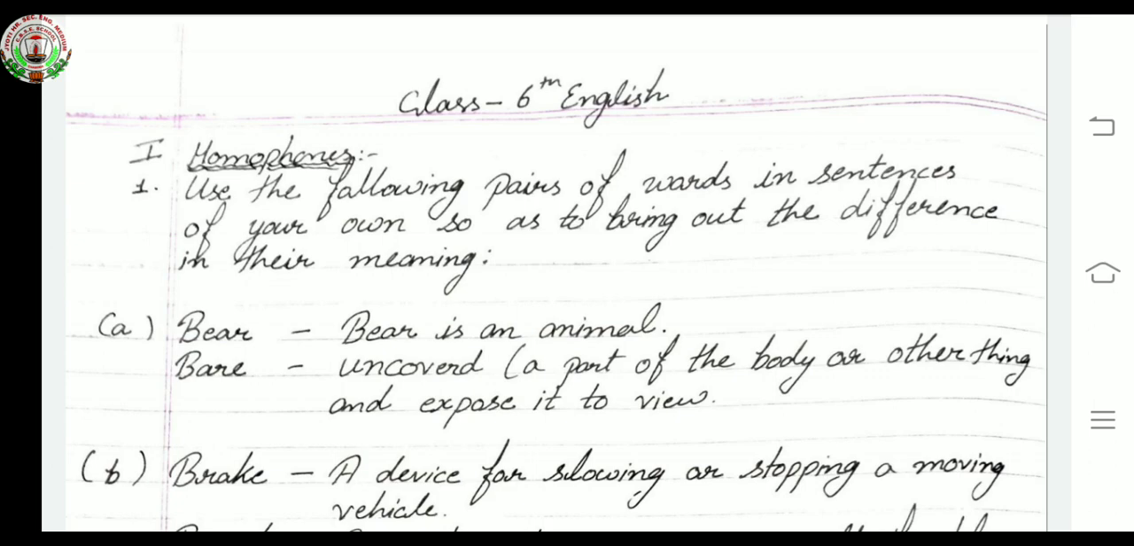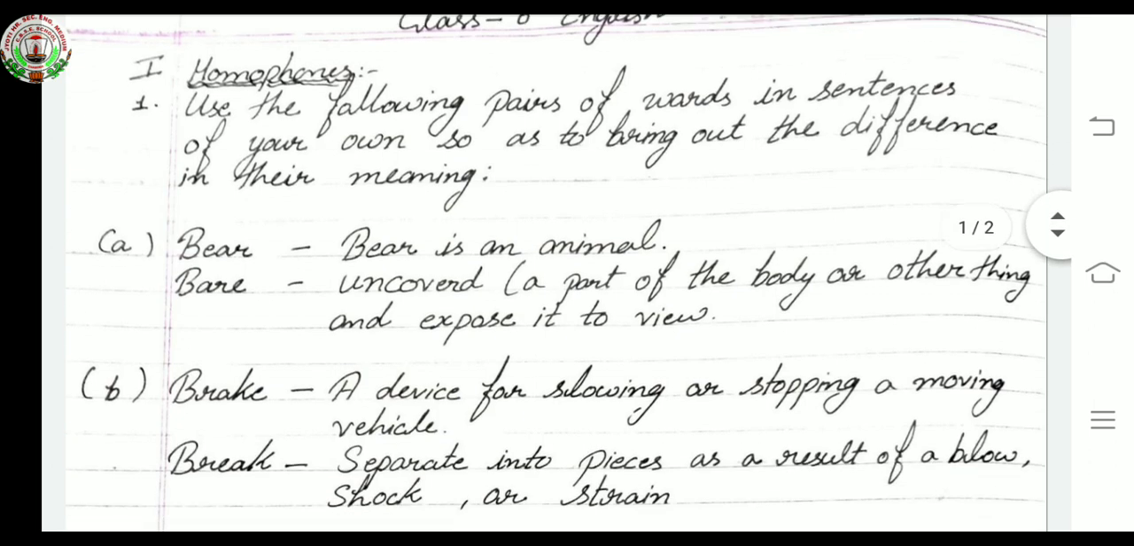Okay, so your first pair is bear. First bear: bear is an animal. Second, bare, it means uncovered. What is uncovered? A part of the body or other thing exposed to view. Okay? Bare means uncovered, a part of the body or other thing exposed to view.